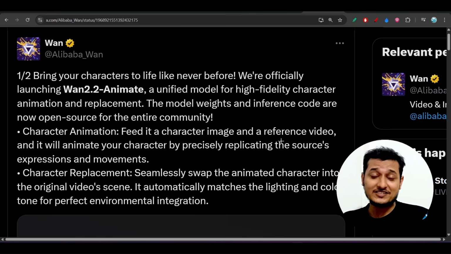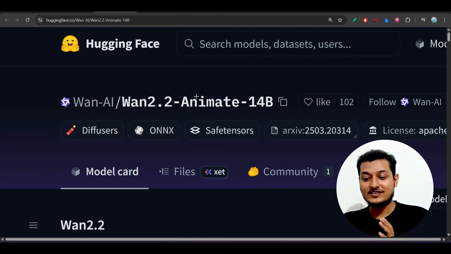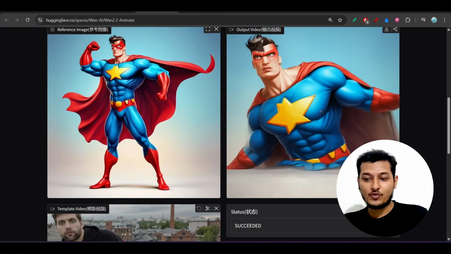Alibaba just released another exciting model, which is the Wan2.2 Animate, and this is completely free and open source. So here you see that this is the HuggingFace repository, and this is only a 14 billion parameter model. Let me show you one of the examples.